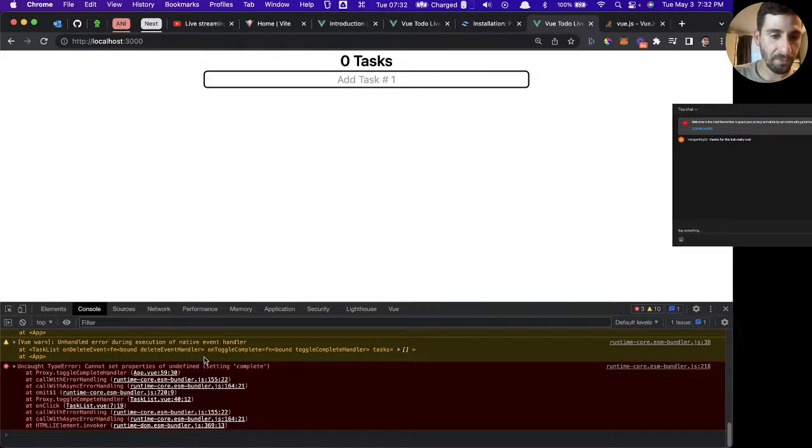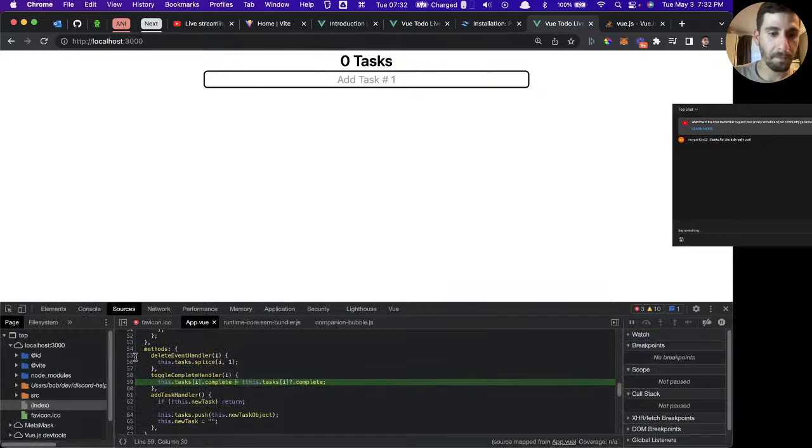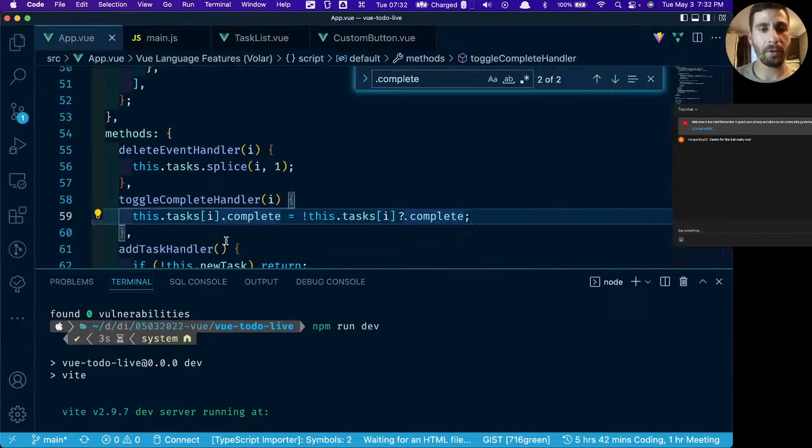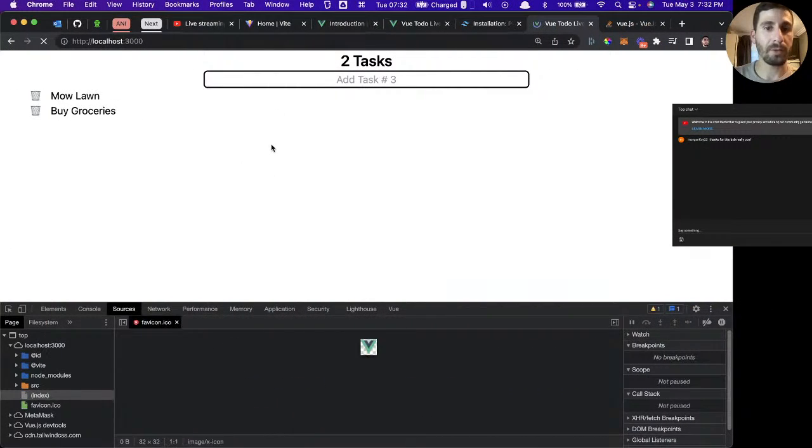Cannot set properties of undefined. Setting complete. All right, I'm going to come back to that one. Don't worry about that right now because it really doesn't matter. There's probably a better way to do that anyways. But I think our app is working the way that we need it to at this point.